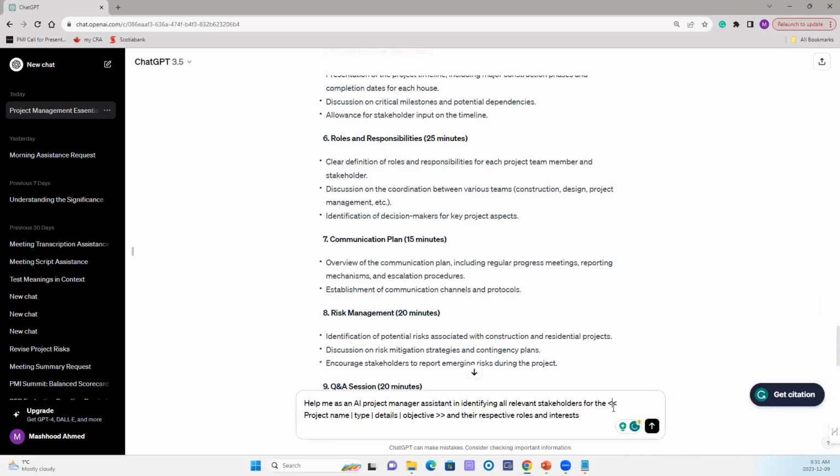We'll use the last prompt as an example for the construction of 10 luxury houses in, let's say, Dubai, right?